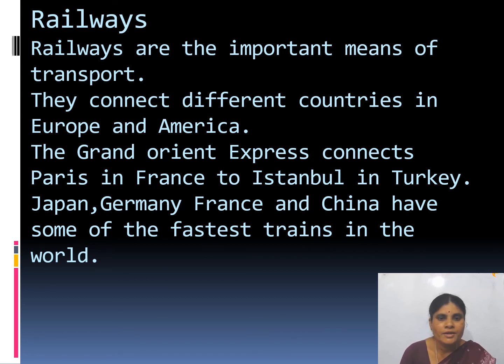Which train connects Paris in France to Istanbul in Turkey? The Grand Orient Express. This express connects Paris in France to Istanbul in Turkey. Okay. See, which countries have the fastest trains in the world? Japan, Germany, France and China have some of the fastest trains in the world.